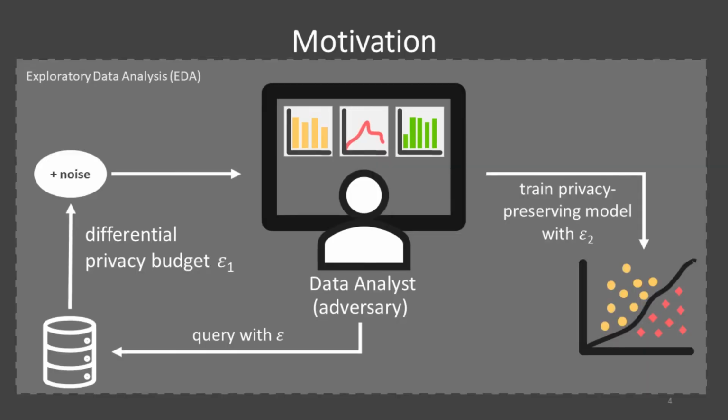So back to our example. We consider a privacy-preserving EDA. In other words, the data analyst is allowed to query some information and noise is added to the result. The privacy loss adds up to the privacy budget for each query. And afterwards, the analyst spends a second budget for training the model. So the EDA should be taken into account when calculating the privacy loss of a machine learning approach.